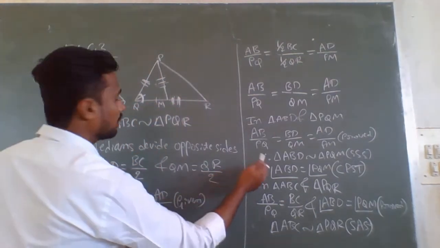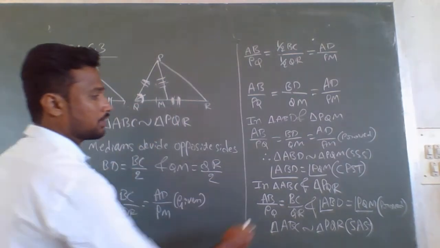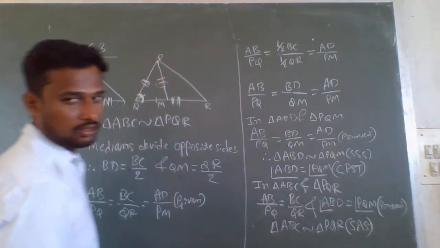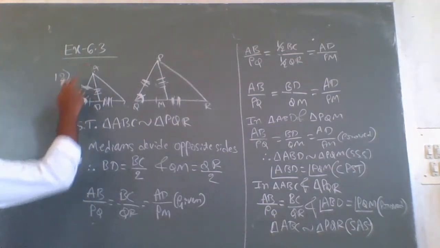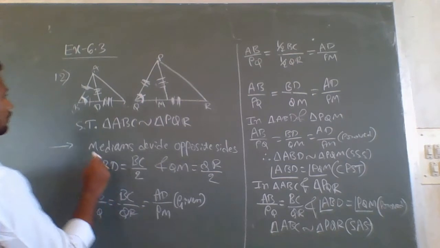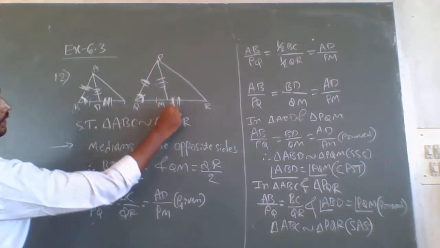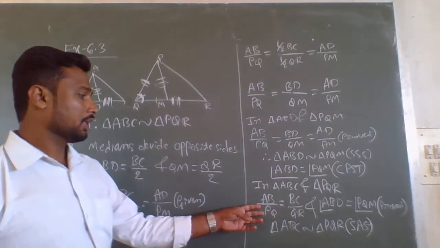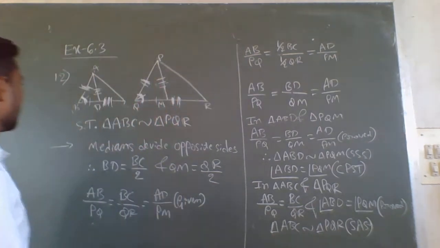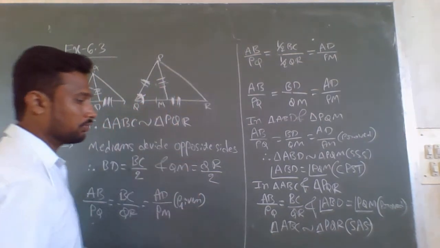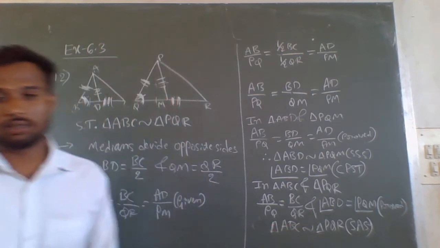Therefore we got angle ABD is equal to angle PQM by corresponding parts of similar triangles. If these two angles are equal, then in triangles ABC and PQR these two sides are proportional. Here I have written AB by PQ is equal to BC by QR, and angle ABD is equal to angle PQM. Therefore, by side angle side, we can say that triangle ABC is similar to triangle PQR.